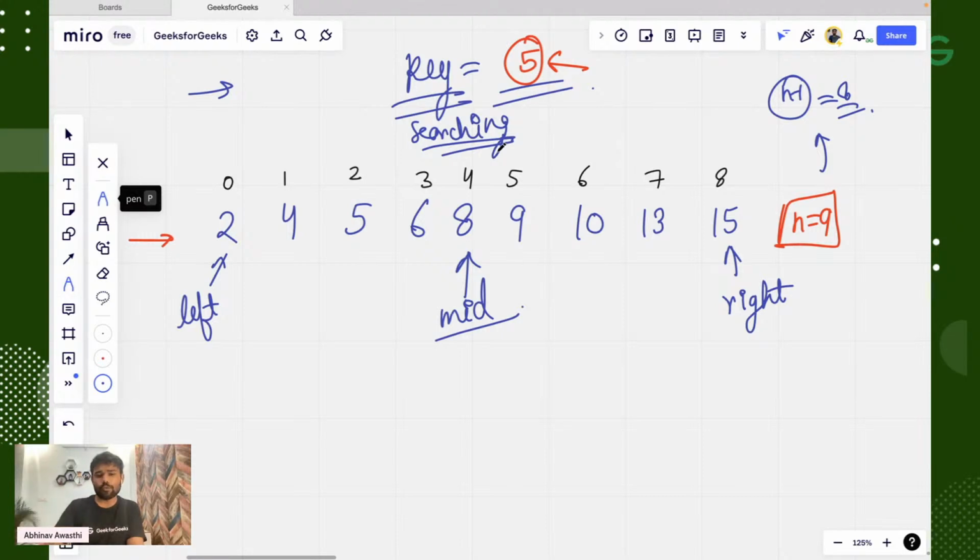Tell me guys, obviously if our key will be equal to our mid element, then the case will be that we have found it, so we can just return. This will be the case.